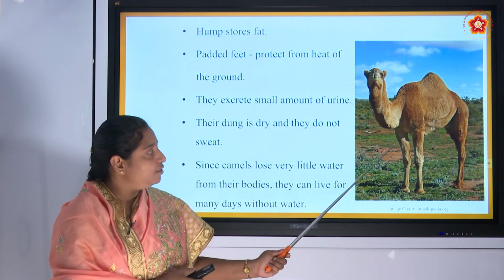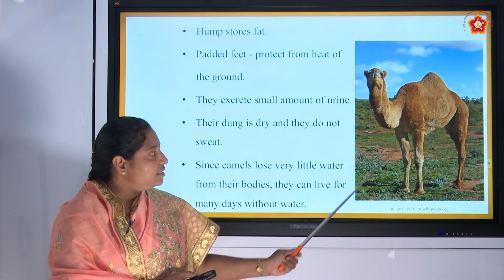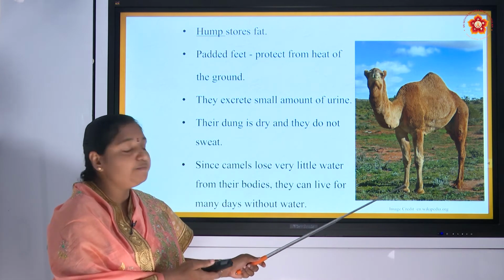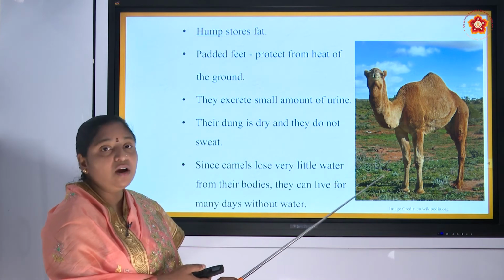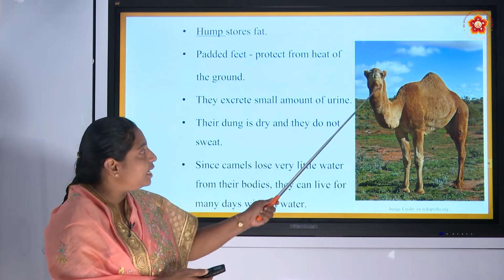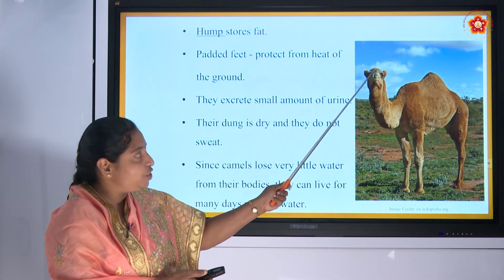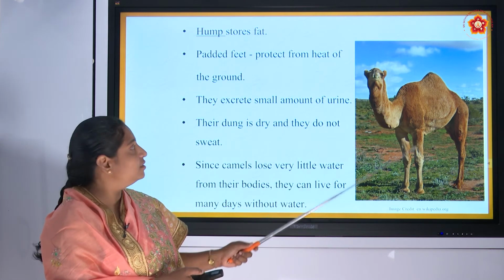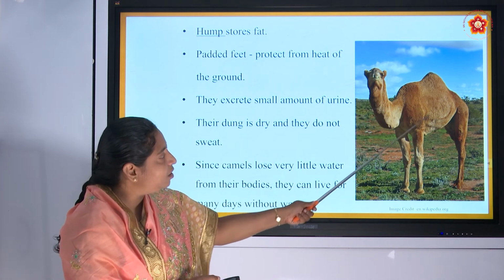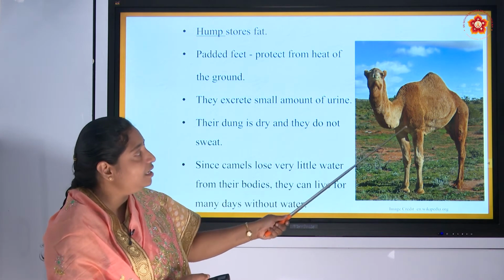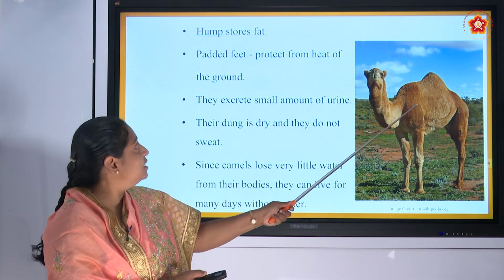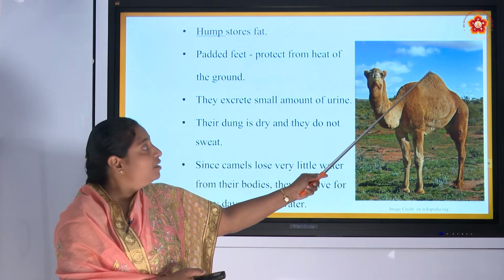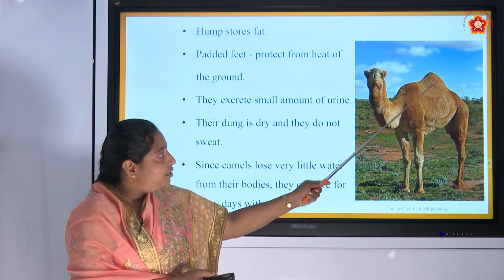See, if you see the camel, it has long legs, and these legs help to keep away the heat of the ground in the desert. And it has long eyelashes. It protects the eyes from the sand. And it has hair throughout the body. It has long hair and it is protecting from the sun's heat. And another important feature in the camel, you can observe a hump here.